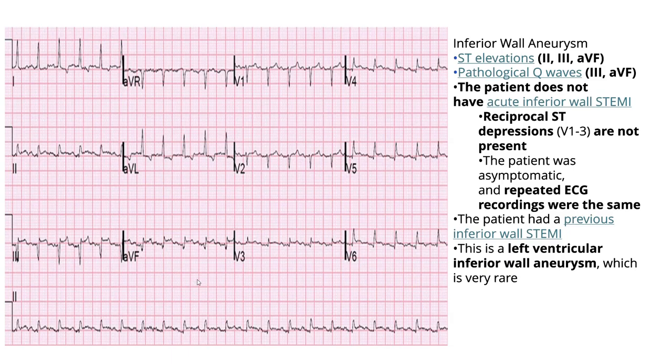So, in conclusion, the patient has Q waves formed in lead 3 and lead AVF, and we have ST elevations, not an acute one, in lead 2, lead 3, and lead AVF, without reciprocal ST depressions in lead V1 till V3.